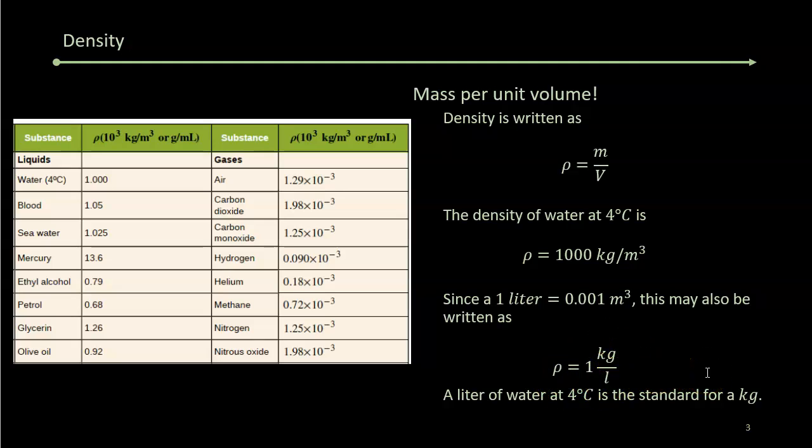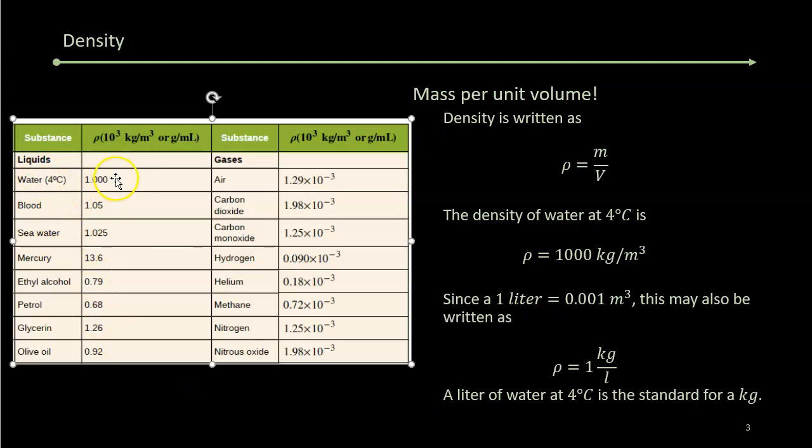So when you pick up a liter of soda, that's about 1 kilogram, to give you a feel for what a kilogram is, because soda is mostly water. Okay, and to look at this a little bit differently, I think you guys can see this, right?